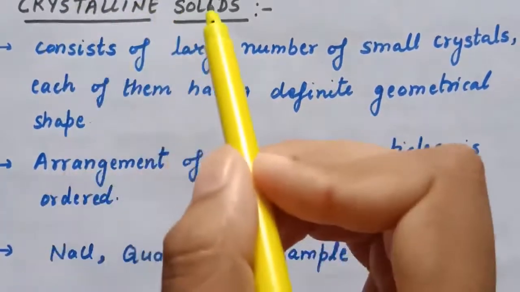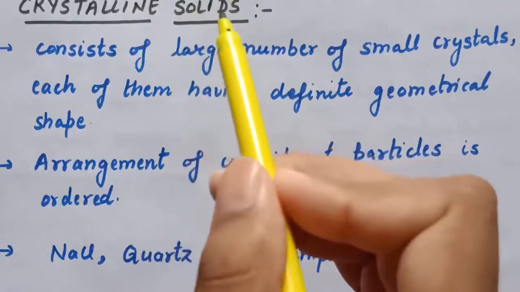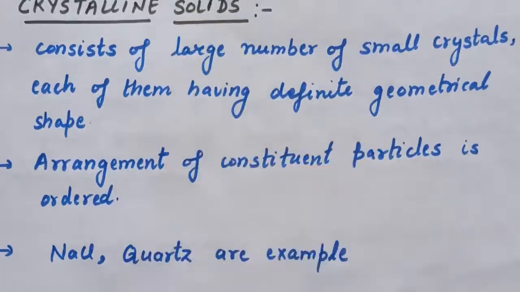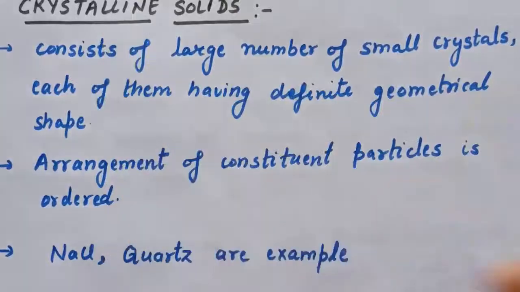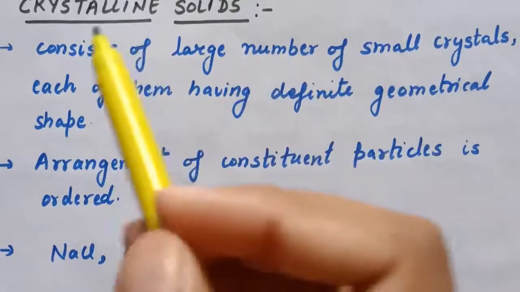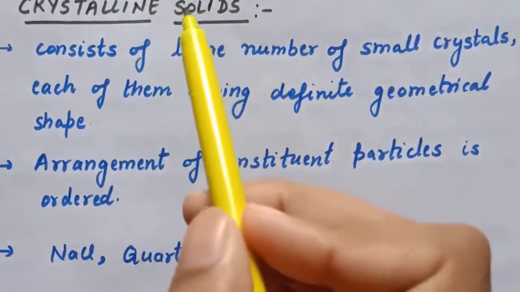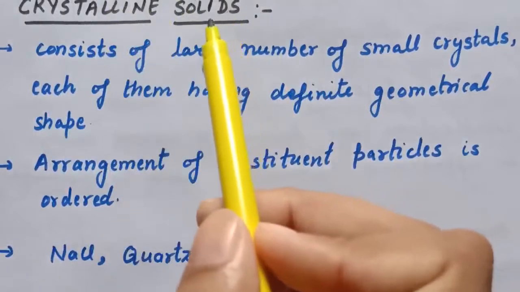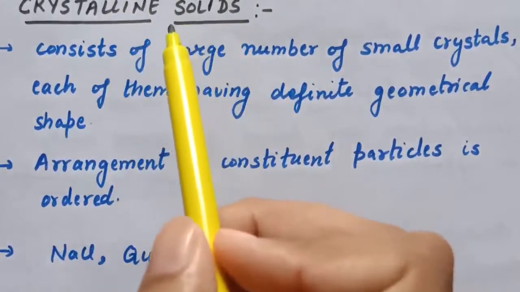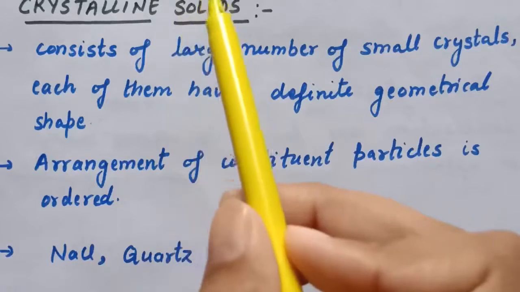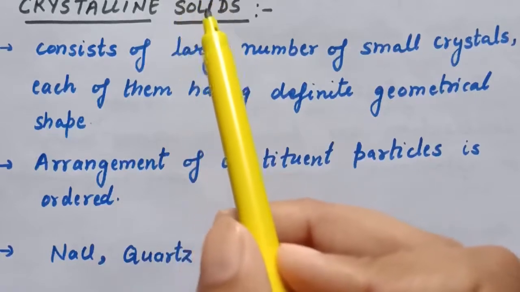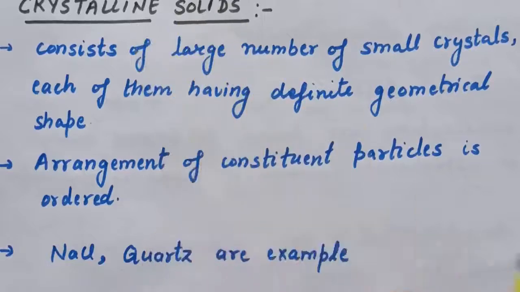That is, in crystalline solids, the atoms, molecules or ions are in ordered form. Or we can say that crystalline solids have long range order of atoms, molecules or ions, which means that there is a regular pattern of arrangement of particles which repeats itself periodically over the entire crystal. Sodium chloride and quartz are examples of crystalline solids.